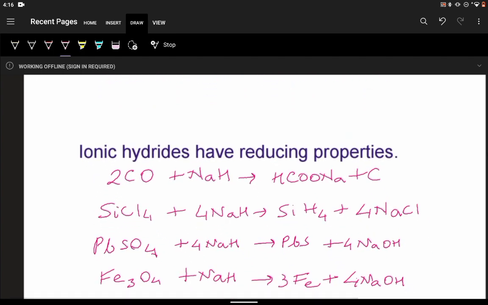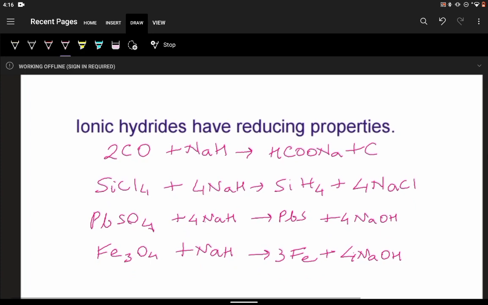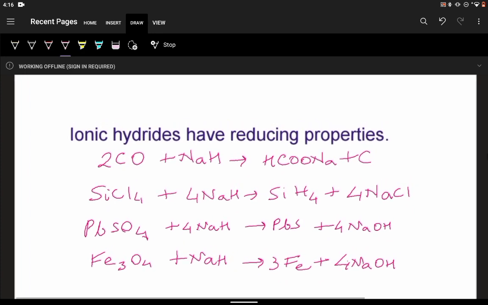Ionic hydrides also have reducing properties. Like NaH, it will reduce CO, and we get HCOONa, sodium formate, and carbon is formed, so carbon monoxide loses oxygen. SiCl4 with NaH will form SiH4 and NaCl. SiH4, that is silane, is a toxic gas.